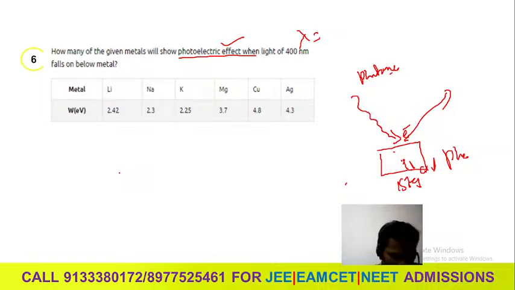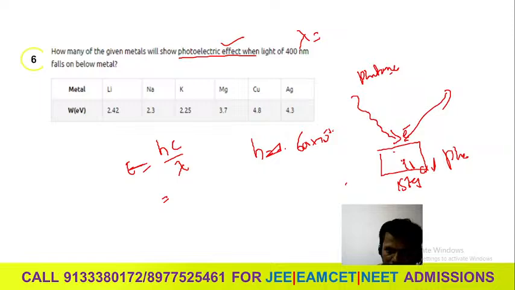They are giving the lambda value. What is the hc value? You already know this. The formula is E equals hc by lambda. You already know the h value: 6.625 into 10 to the power minus 34 joules, or 6.6 into 10 to the power minus 27 erg seconds. You can write c as 3 into 10 to the power 8 meters per second, or 3 into 10 to the power 10 centimeters per second. The lambda value is given in nanometers.